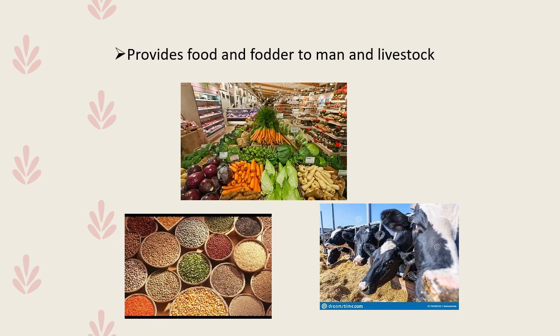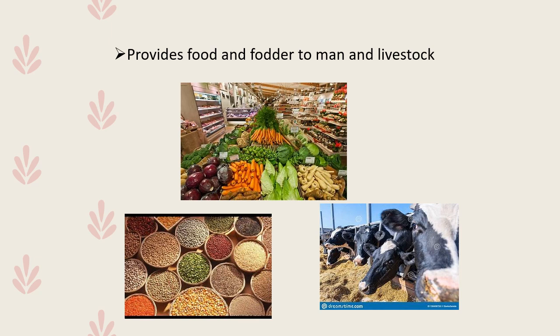Now let us study about the importance of agriculture. In the recent years, because of the rapid industrial development and urbanization, agriculture has lost its significance, but still it is a very important part of the economy. It still forms the backbone of the Indian economy.